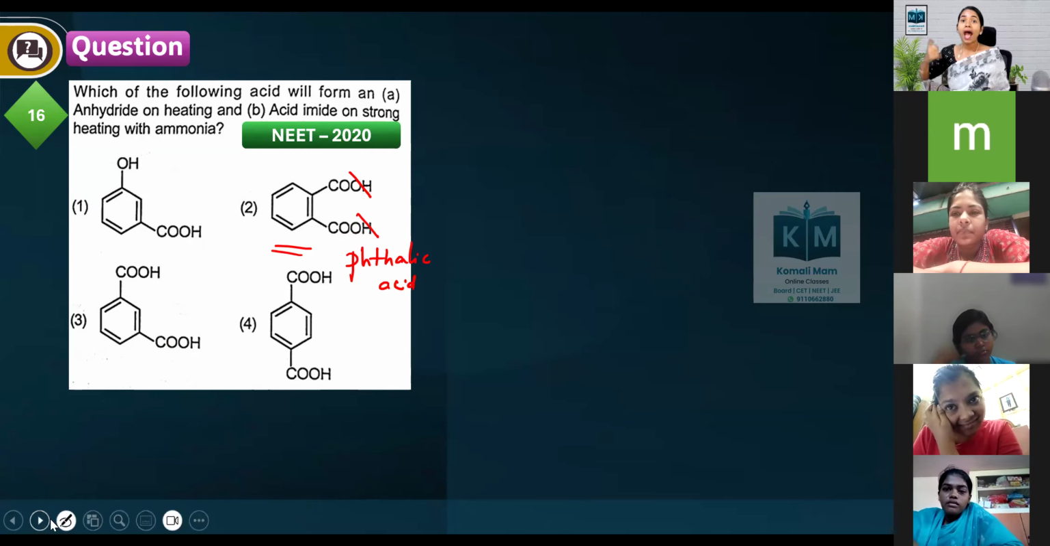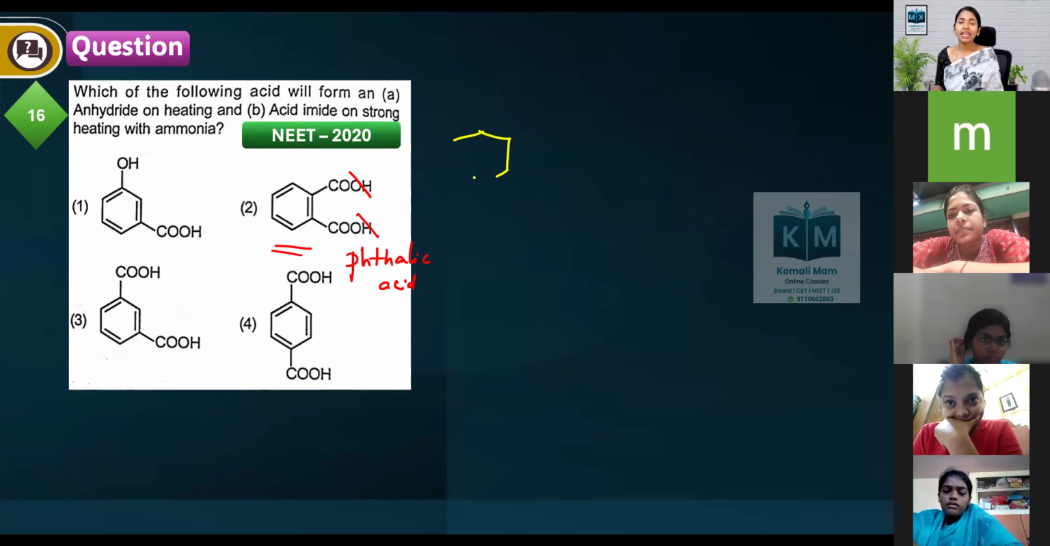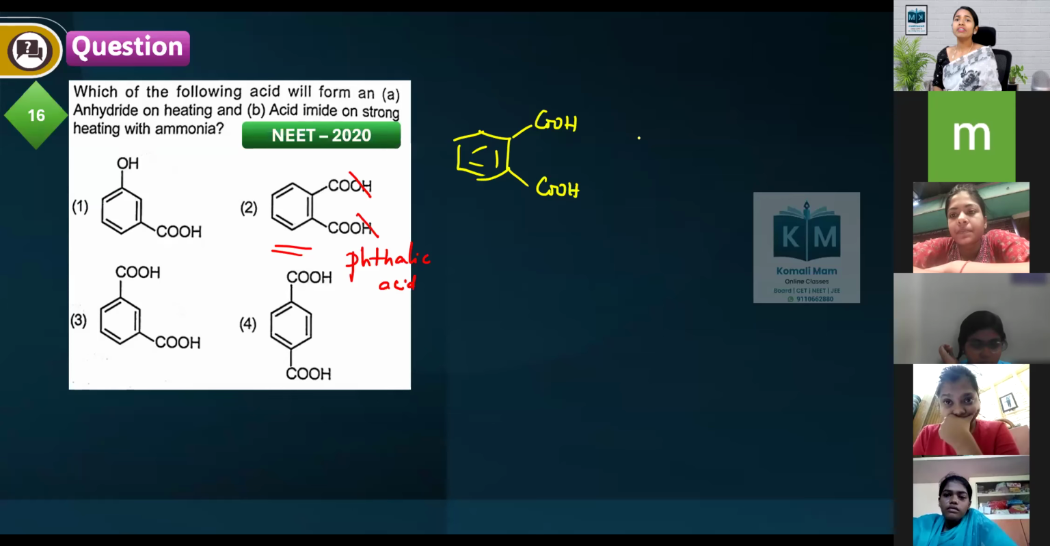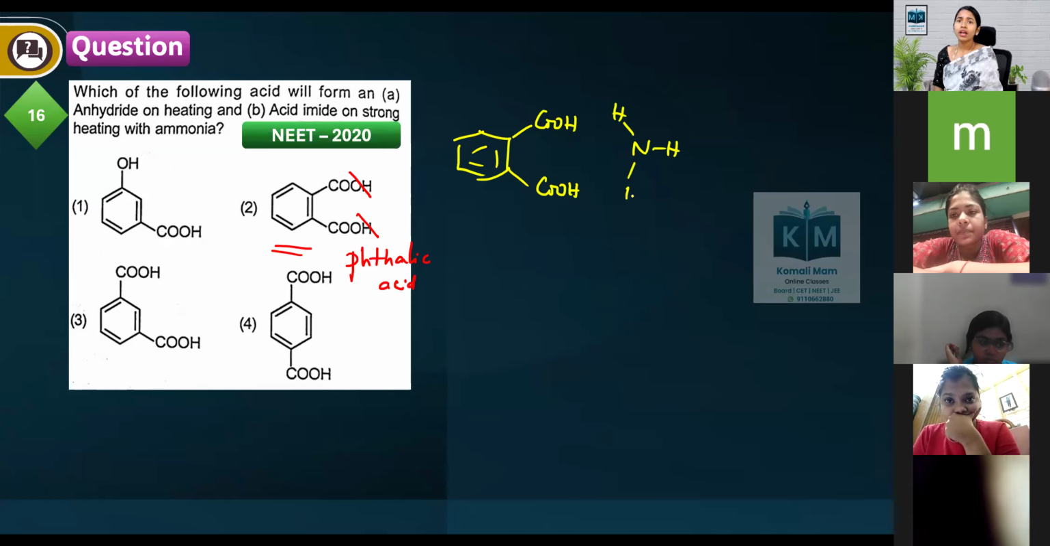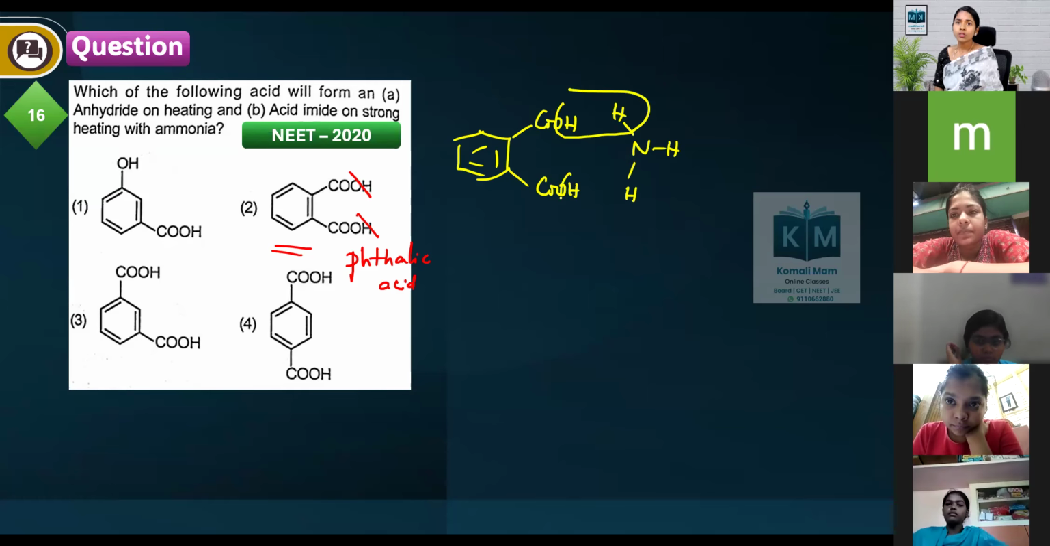And the second one: acid amide on strong heating with ammonia, which means I will take phthalic acid. First, I'll treat it with ammonia. If we treat with ammonia, what will happen? This OH part and this H go out. It results in the formation of phthalimide. Upon strong heating, what will we be getting?